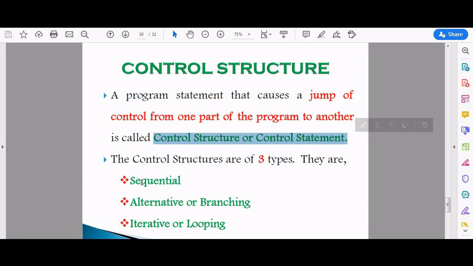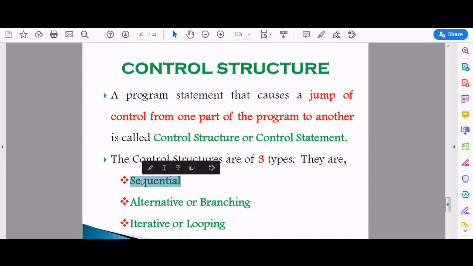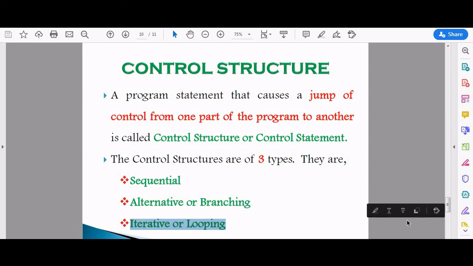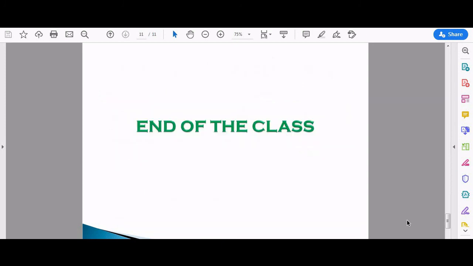The control structures are also of three types: sequential, then alternative or branching, and then last one is iterative or looping. I think you might have understood the introduction to control structure and the introduction to statements. Let's end the class. Other topics we will discuss in the upcoming classes. Thank you.